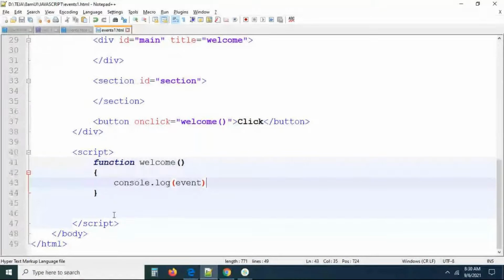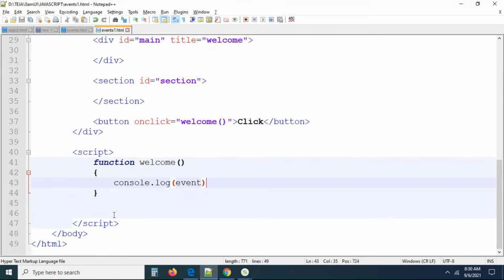Sometimes people will ask us, the user is interacting on the screen, what type of event did the user perform? Click event, focus event, blur event, what type of event did he perform? If you want to know, remember, this is the function we are having, this is an object we are having, where you clicked exactly, at what coordinate you clicked on the screen, x coordinate, y coordinate, everything will be logged by this also, guys.